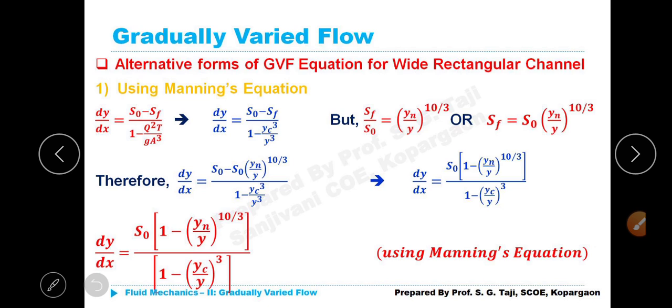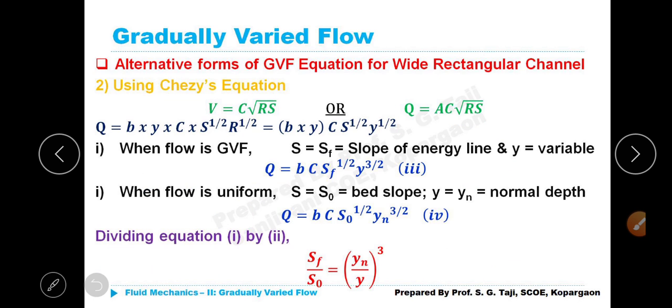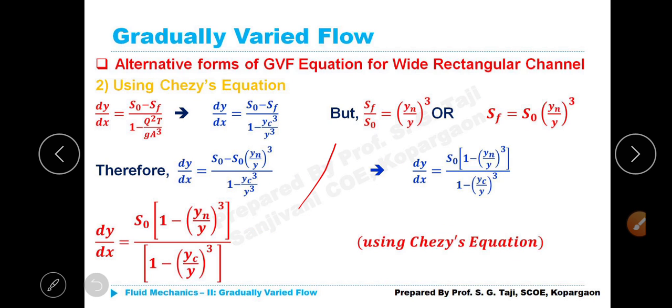Okay, fine. Thank you. In the last class, we discussed in detail various alternative forms of gradually varied flow equations for a wide rectangular channel, based on both Manning's equation for velocity V, and Chezy's equation, V is equal to C multiplied by the square root of RS. We derived the equation for a wide rectangular channel: dy/dx is equal to S0 multiplied by 1 minus (yn/y) whole cube